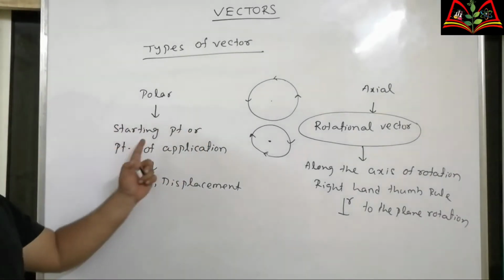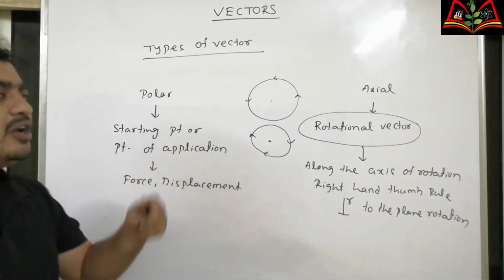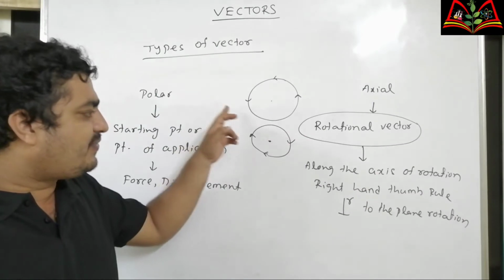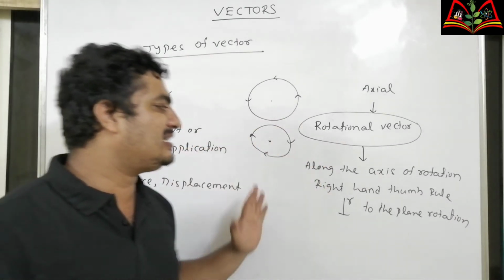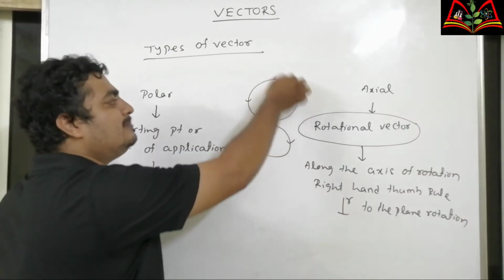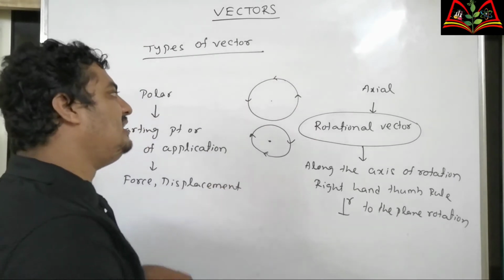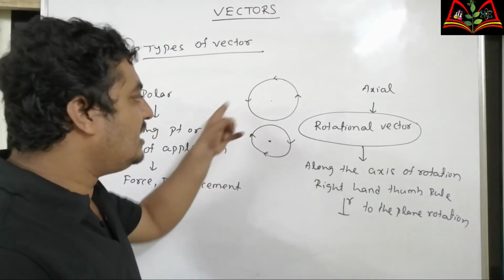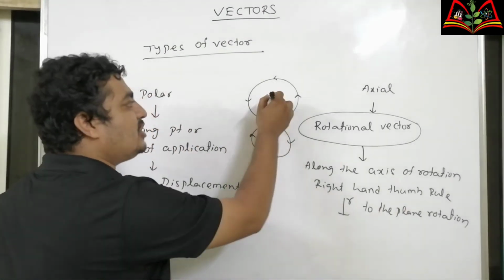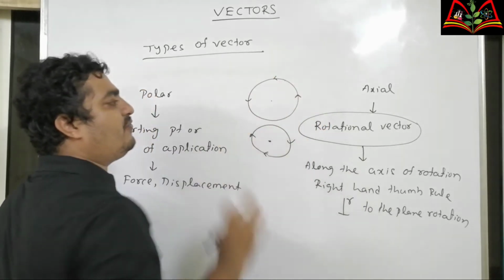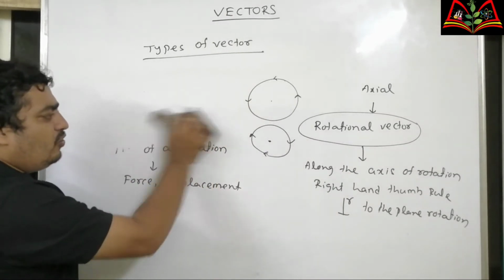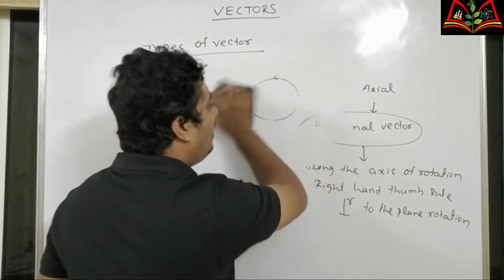But polar vectors have a definite starting point or point of application. Rotational vectors have no point of application. They are always along the axis of rotation, and their direction is given by the right hand thumb rule. That means if the rotation is anti-clockwise, they are outward, and if the rotation is clockwise, they are inward. And the axis is always perpendicular to the plane of rotation, so they are called axial vectors. Next we'll go for zero vector or null vector.